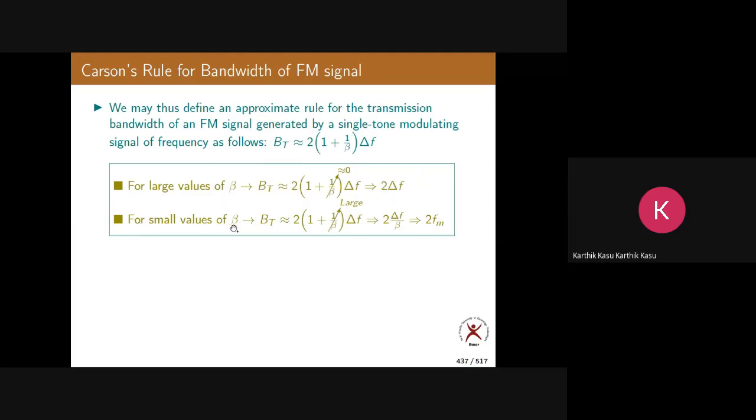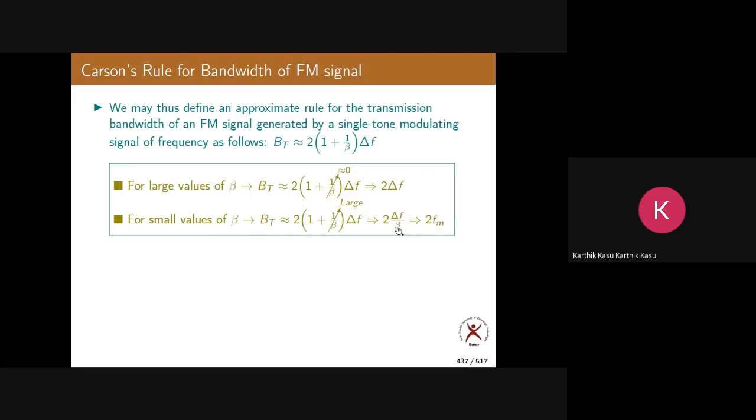If beta is very, very small, as I told you already, we are referring to narrowband FM. In that case 1 by beta will be very, very large, so we neglect the 1 compared to it. Finally you get 2 into delta F by beta. What is delta F by beta?